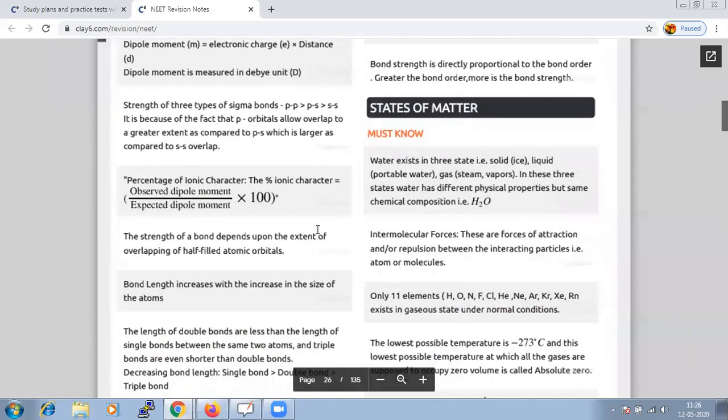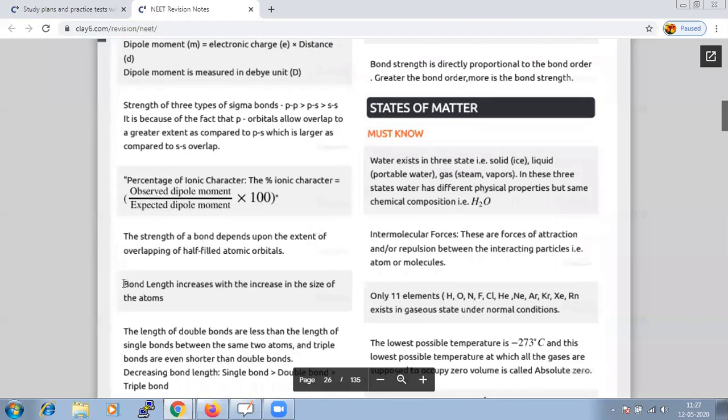And when you're learning the bond parameters, it is not important just to know the length, but it is also important that we know the criteria, that is, when you are moving from left to right in your periodic table, whether bond length increases or decreases, that is also important.